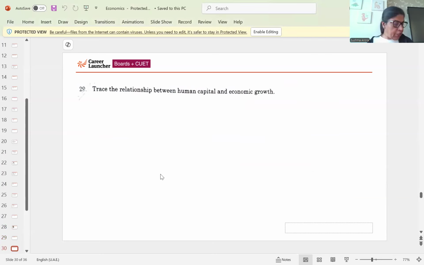Then trace the relationship between human capital and economic growth. See, they have a positive relationship, as human capital and economic growth are both related in a positive way.